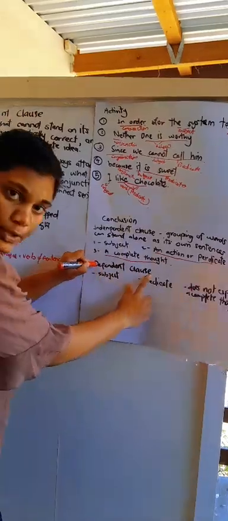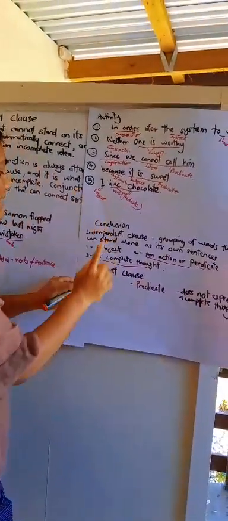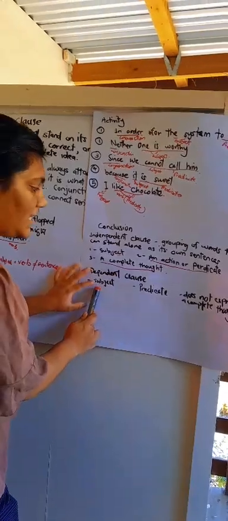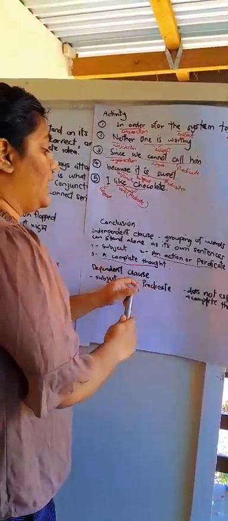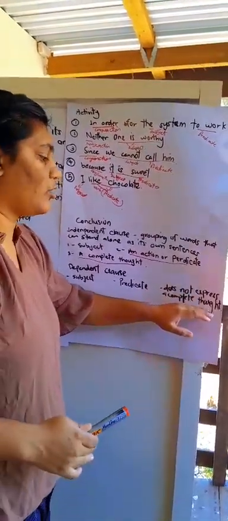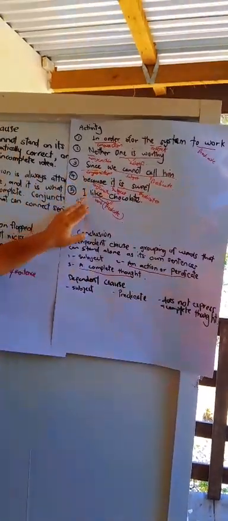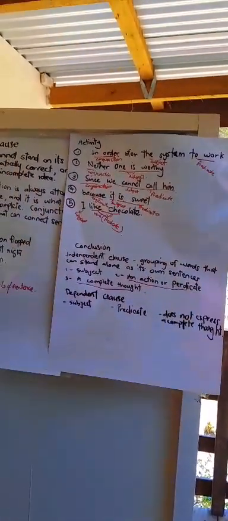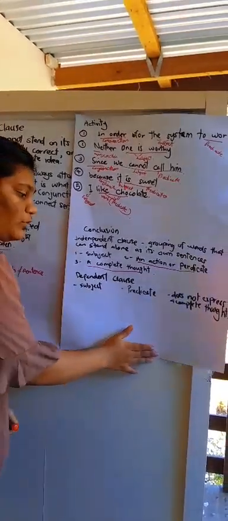A dependent clause must have these things: subject, predicate. It has subject, predicate, and does not express a complete thought, like I have explained here and here. It does not have a complete thought.